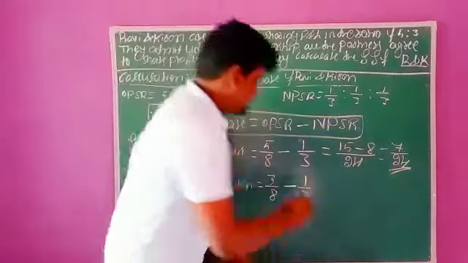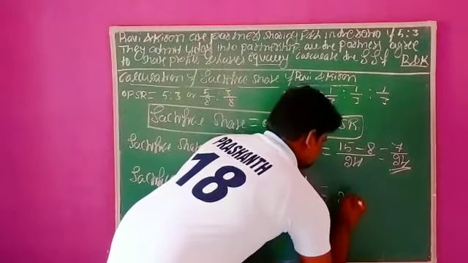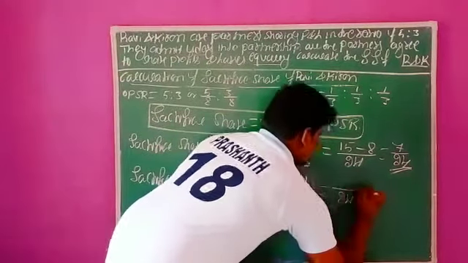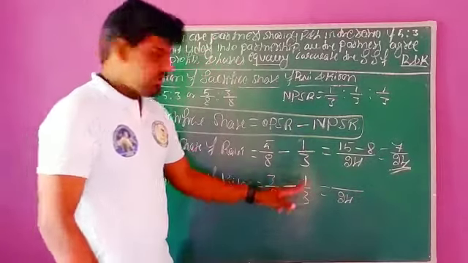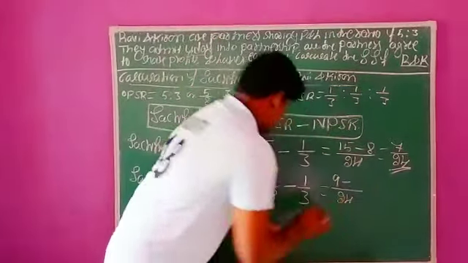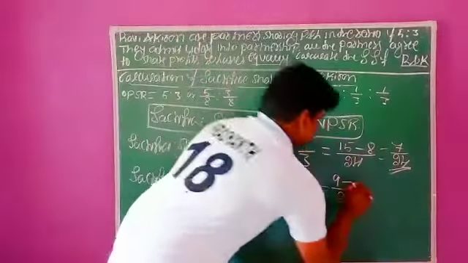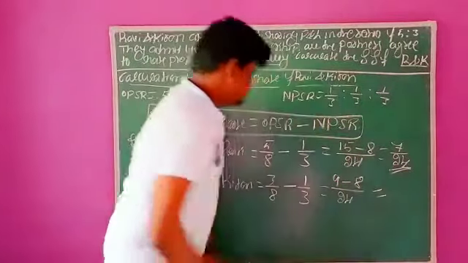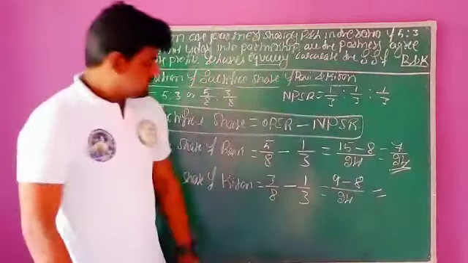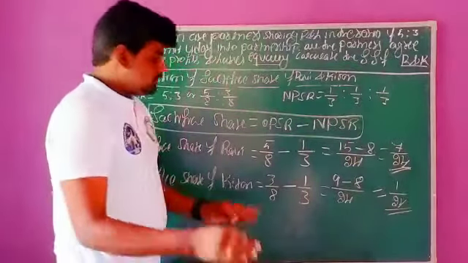8 threes are 24. 3 threes are 9. 8 ones are 8. So 8 threes are 24, 3 threes are 9, 8 ones are 8. Again 9 minus 8. What is the difference? The difference is 1. 1 divided by 24. Finally, we need to simplify.